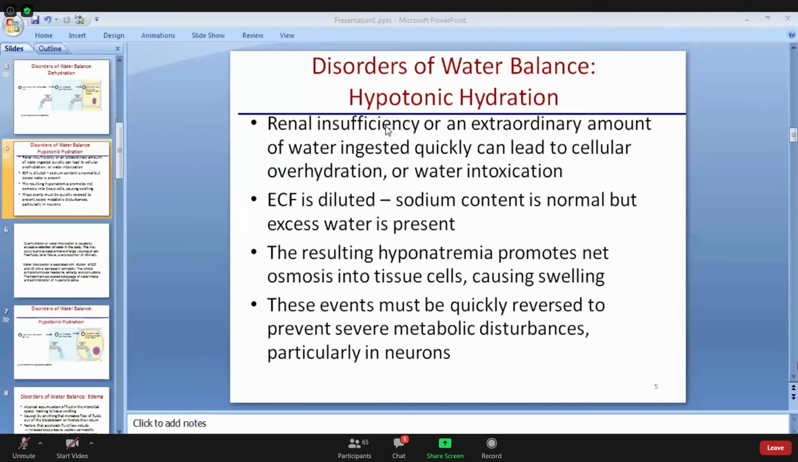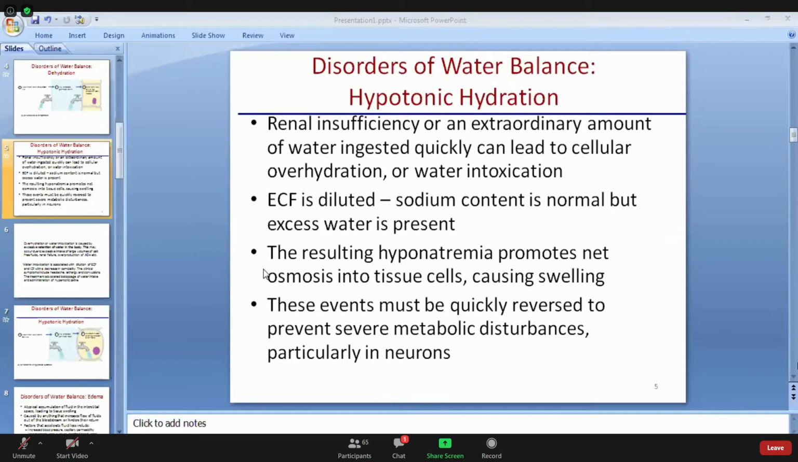In that case, ECF is diluted. The sodium content is normal, but there is excess water. Because of the excess water, it causes hyponatremia. Actually, the sodium level is normal, but because of the presence of excess water, it causes relative hyponatremia, and it causes osmosis into the tissue cells, causing swelling.